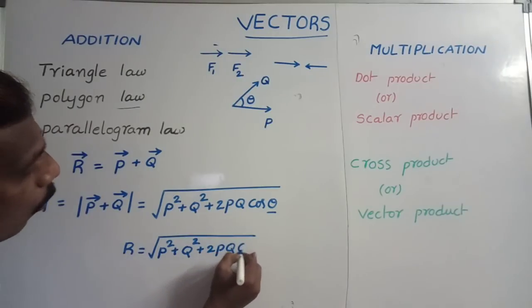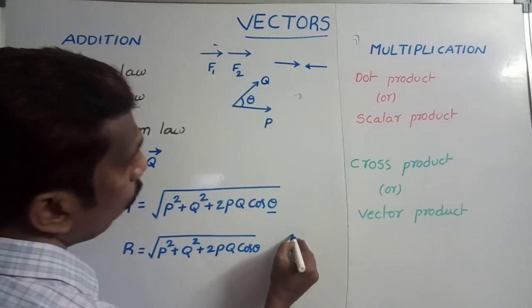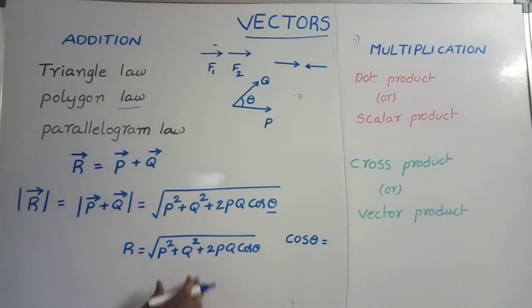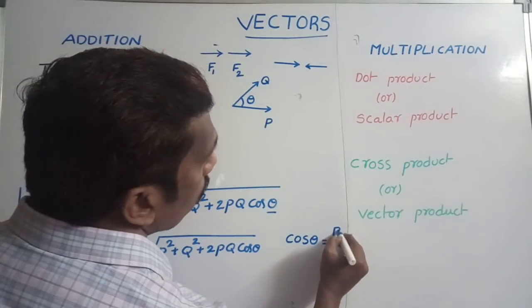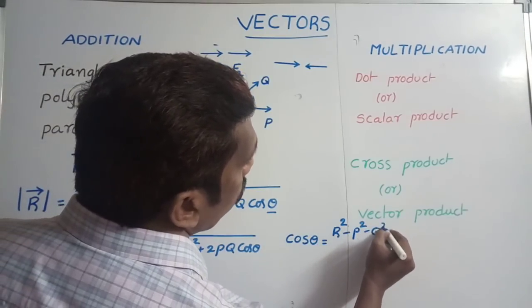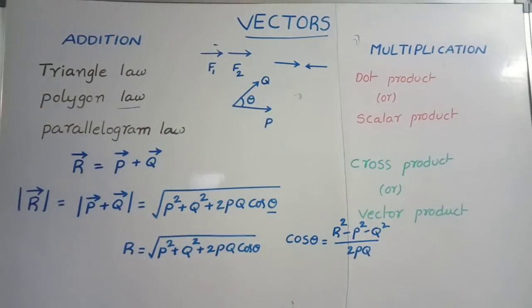Suppose they give the P value, Q value and R value, then how can you find the angle between P bar and Q bar? To calculate the angle between P bar and Q bar, we should use this formula. Cos theta is equal to R square minus P square minus Q square by 2PQ. This is the formula.